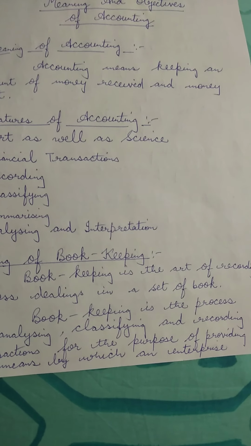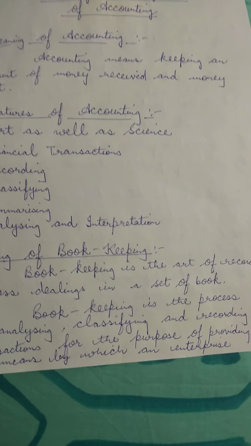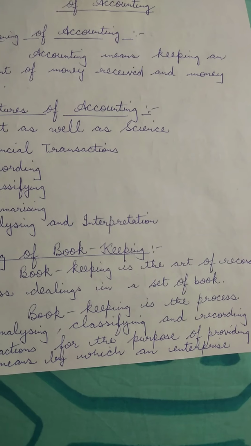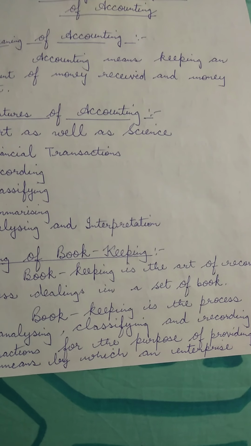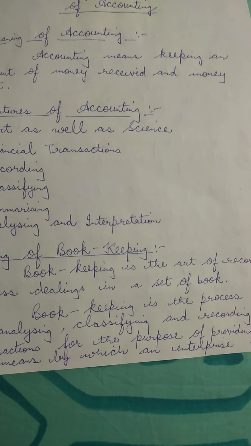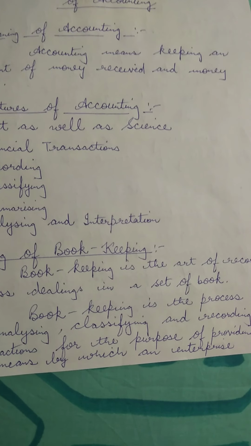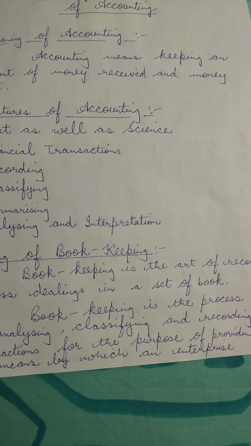It reveals the profit or loss for a given period and the value and the nature of the firm's assets and liabilities. So, children, we can say accounting is a practice and body of knowledge which is concerned with, number one,